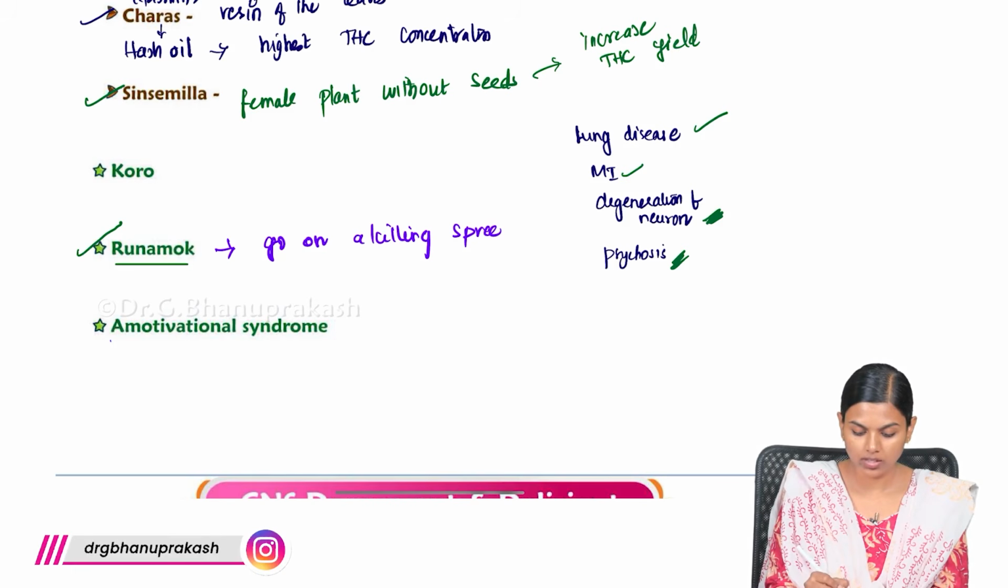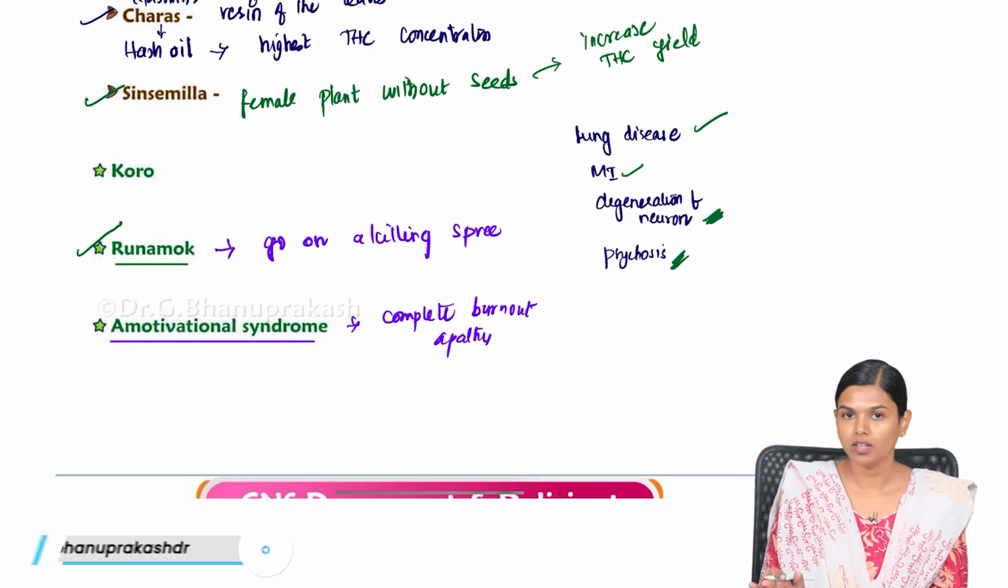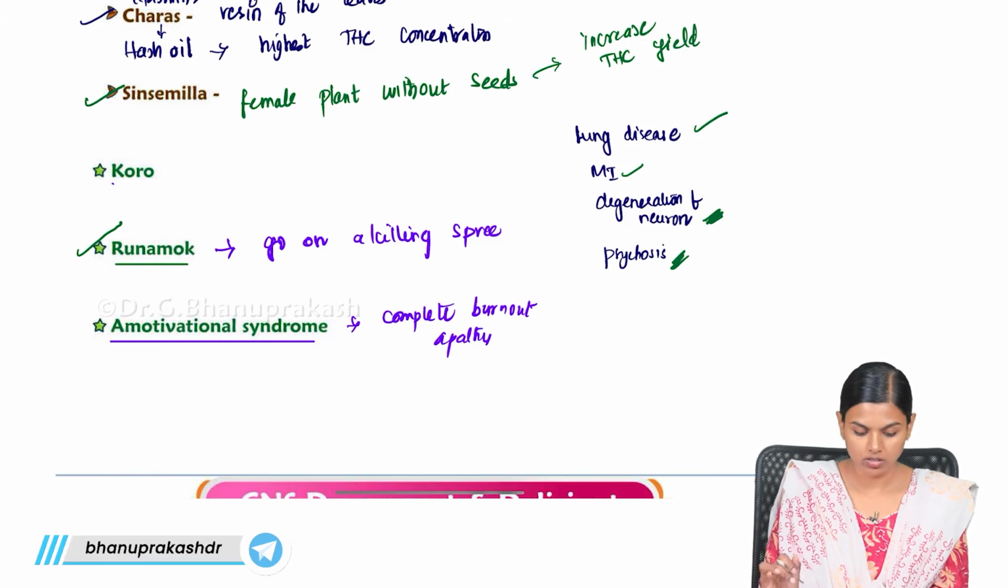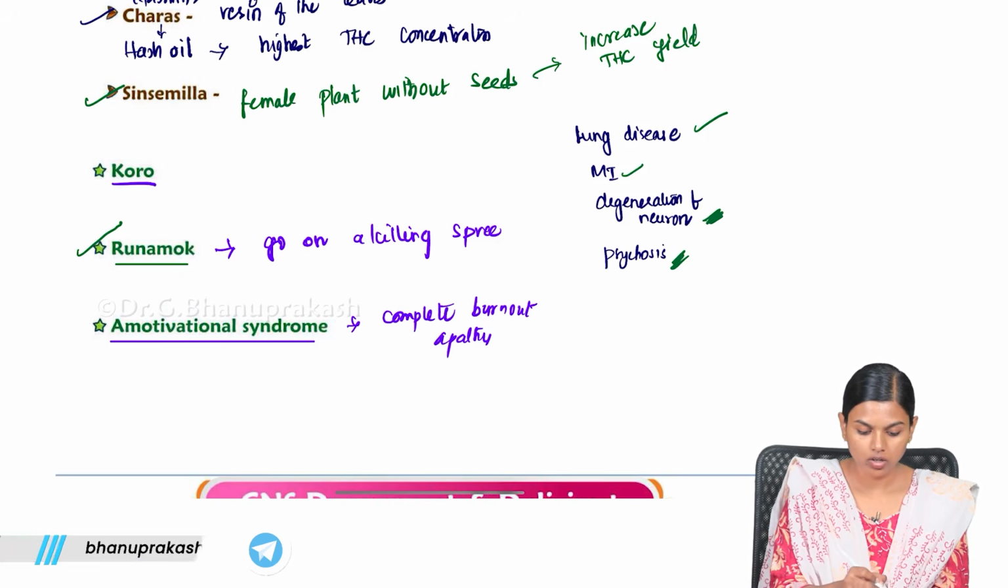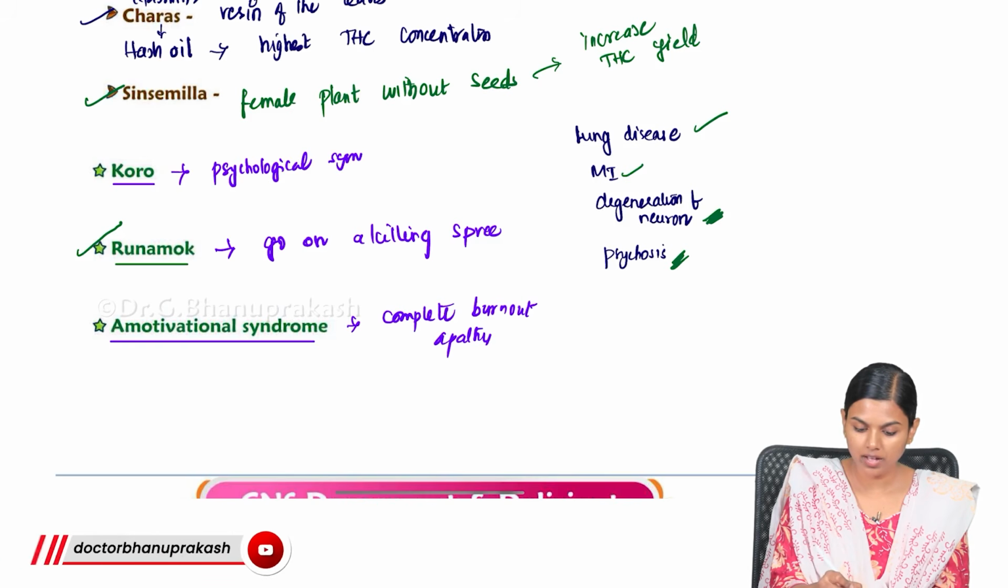And there is something known as amotivational syndrome. Here there will be complete burnout and apathy. They will not be excited by anything. They will not feel anything. They will simply sit like a statue. So, this is amotivational syndrome. And something known as Koro. This is mainly a psychological symptom where they think their penis has shrunken.